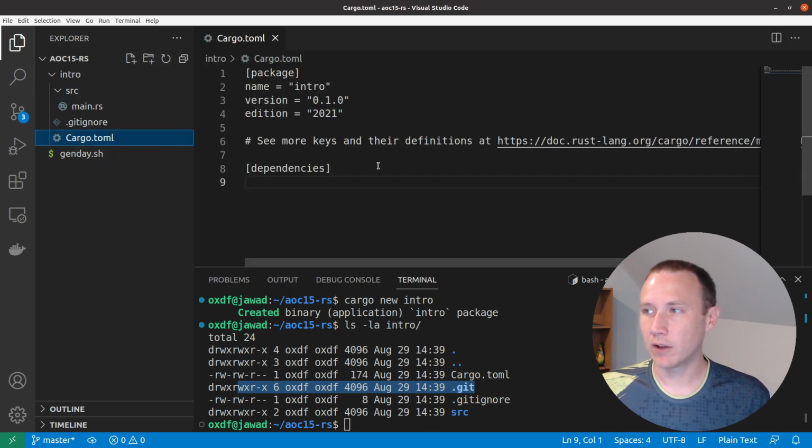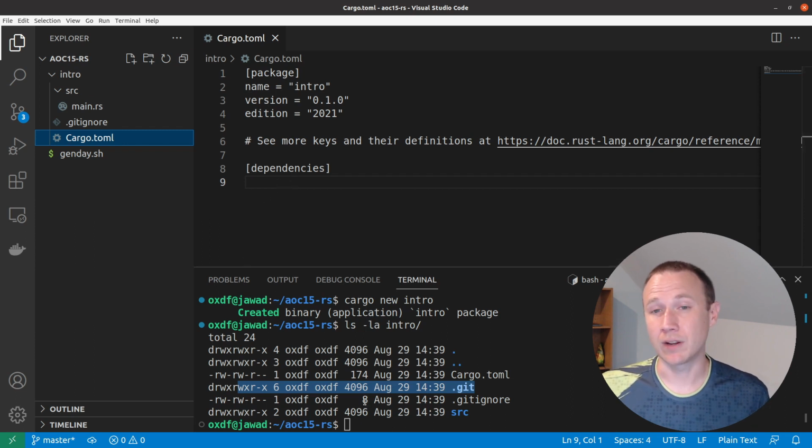This Cargo.toml file, if you're building a big application, is where you put in your versioning information and other things like this. What we're really going to need it for in this introductory phase, and as we're solving Advent of Code challenges, is dependencies. If you want to use an outside package that's not necessarily part of the core Rust code base, you're going to need to put dependencies in here, or else it won't compile.